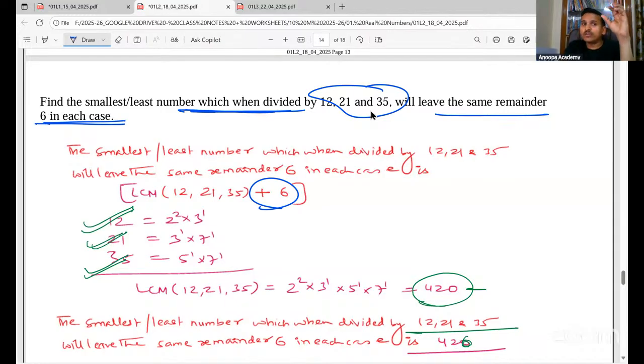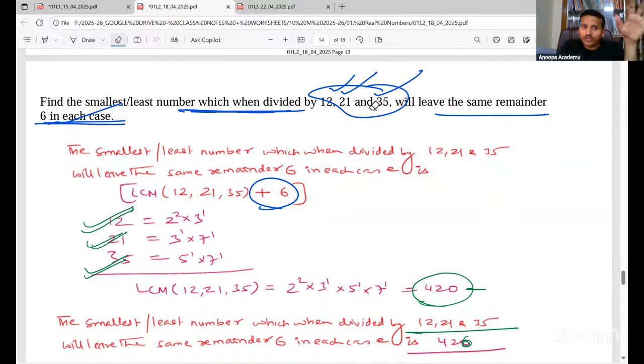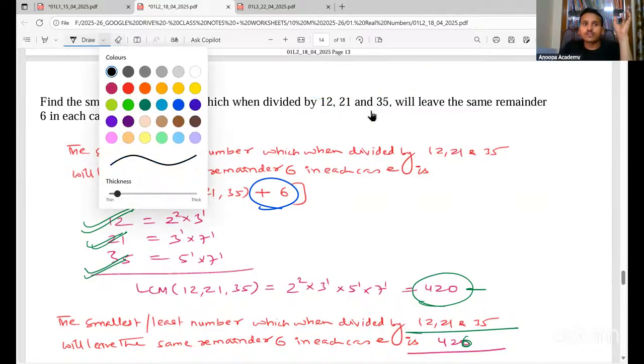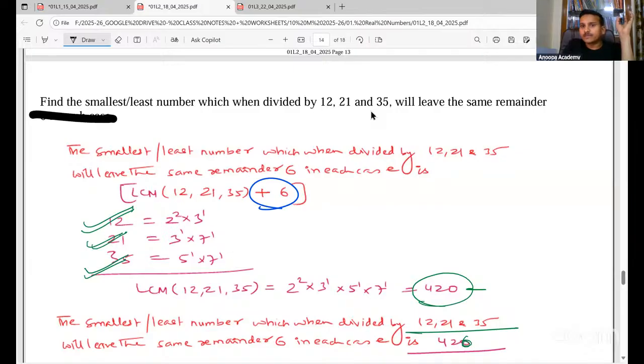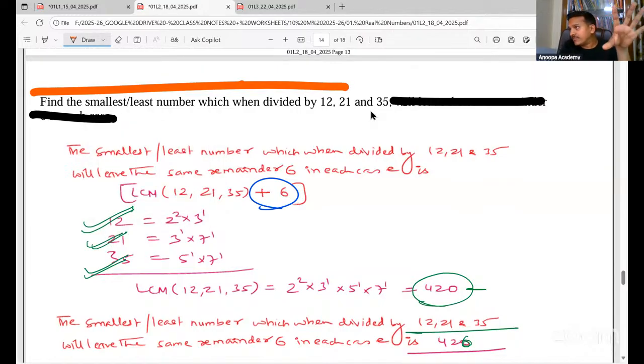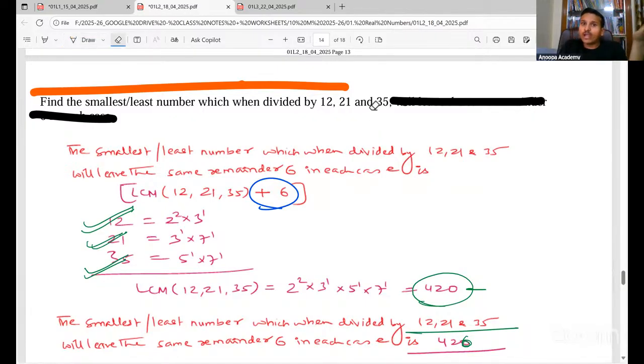That means when you divide by 12, you'll get 6 as a remainder. If you divide by 21, you'll get 6. If you divide by this also, you'll get 6, right? So to find that, you forget about this remainder thing. The smallest number which when divided by these will be what? The LCM. So you first find the LCM. If you want remainder, you add that number.